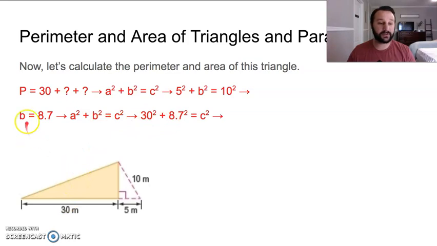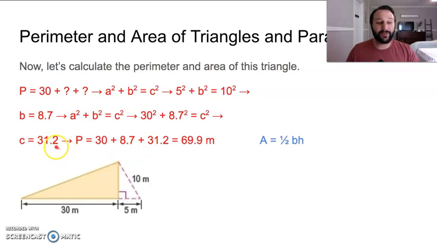So now we've got 2 terms, 30 and 8.7. Now we're trying to find this hypotenuse right here. 30 squared plus 8.7 squared is going to give us, do the math, come on guys. All right, 31.2, c equals 31.2.